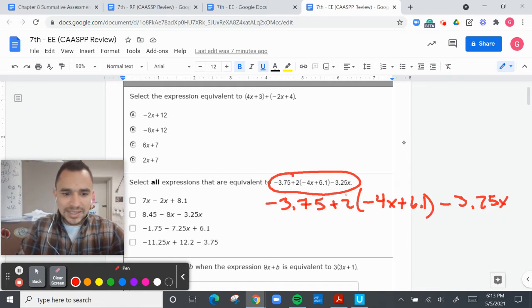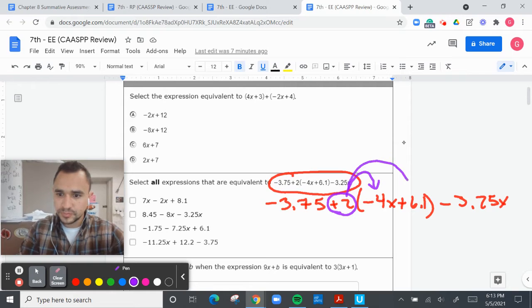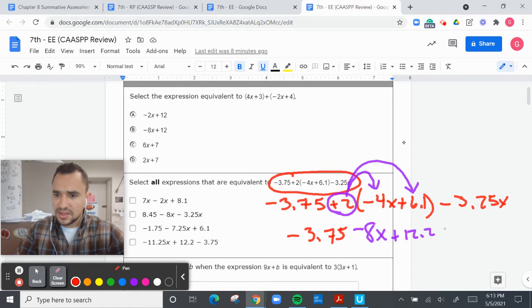So realize that what we have here is this positive 2 next to this parentheses. So that means we are going to distribute. So positive 2 times a negative 4x is a negative 8x. Positive 2 times a positive 6.1 is positive 12.2. And then I'm going to use the other ones in red, just why not? Negative 3.75 minus 3.25x.